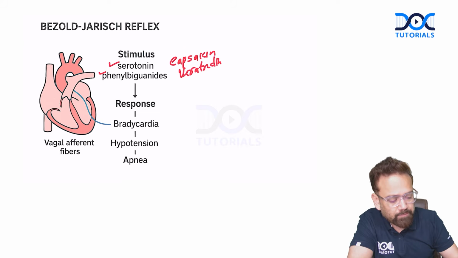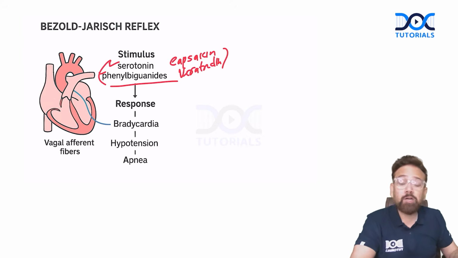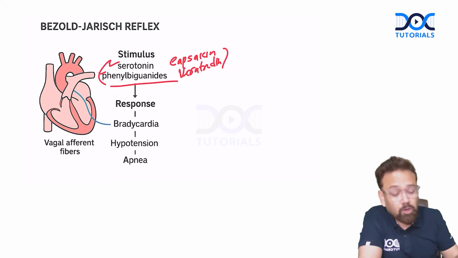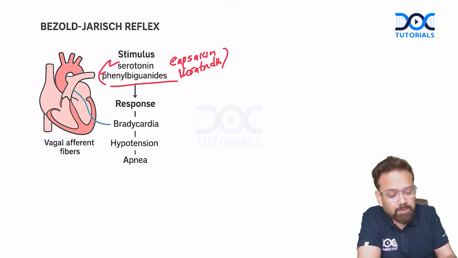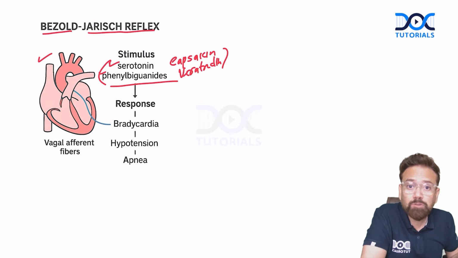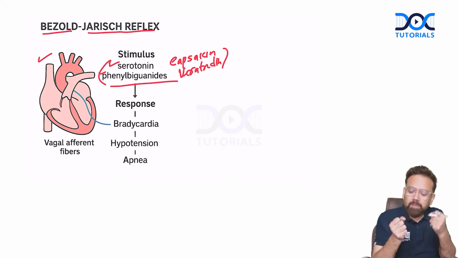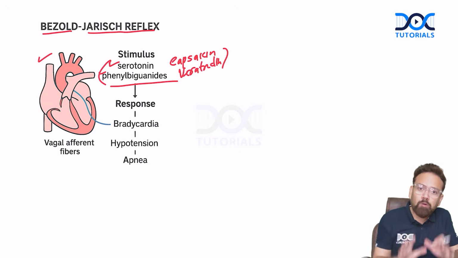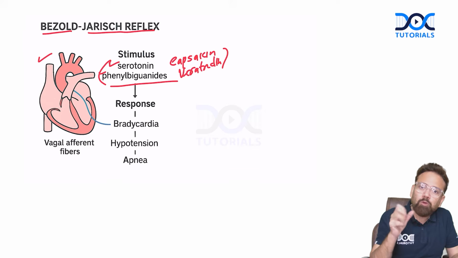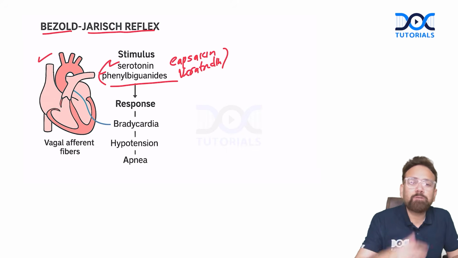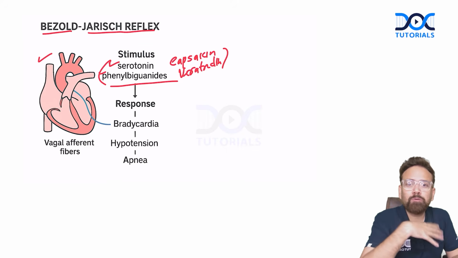So there are a lot of stimuli like these, and they all will stimulate Bezold-Jarisch reflex in the heart. And what will be the response? Suppose someone gives poison to the heart, what should be the purpose of the heart? To shut down, or to cause more and more heart rate so that the poison goes to the brain? Is it good or bad? Have you heard about Neelkanth? The poison was held in the neck. It should not go down in the body.